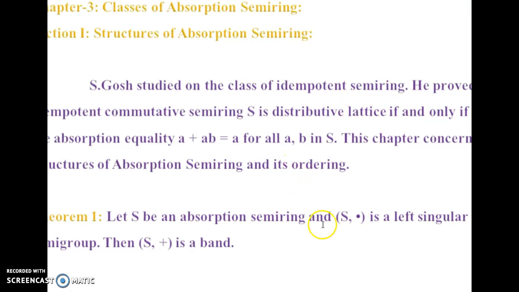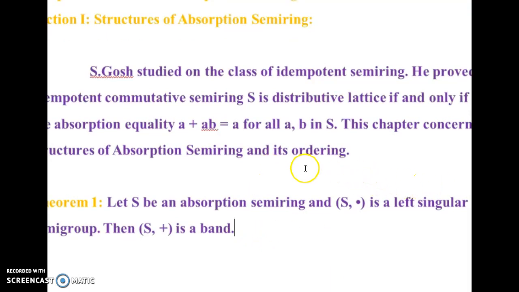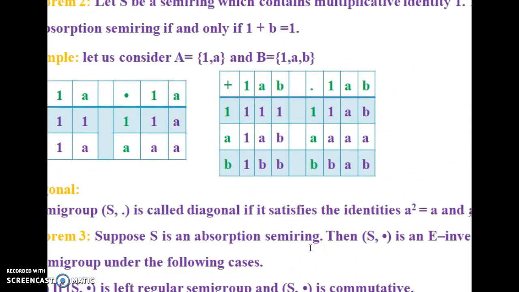The equation A plus AB equal to A for all A, B in a non-empty set S is known as an absorption semiring. Here we have considered the first result, as we apply S dot left singularity on absorption semiring, and we proved that S plus is a band. Similarly, we have considered a semiring with a multiplicative identity 1, which is an absorption semiring, and we have given some examples for this proposition,